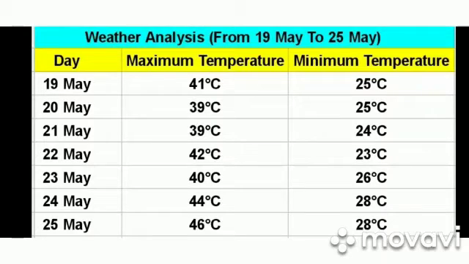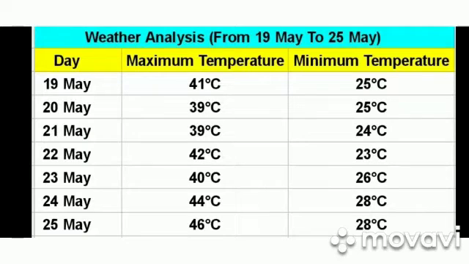There were a lot of changes in the minimum temperature. The lowest minimum temperature recorded in these 7 days was on 22nd of May, whereas the highest was 28 degrees Celsius, which was noticed on 24th of May and 25th of May. The highest maximum temperature was on the 7th day, that was on 25th of May. The temperature rose to 46 degrees Celsius, and the lowest maximum temperature was recorded on 20th of May and 21st of May, that was 39 degrees Celsius.